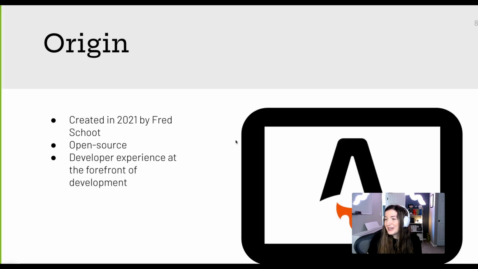So what is Astro? It was created in 2021 by Fred Schott. It is an open source web framework created with developer experience at the forefront. As a caveat, I don't consider myself a super highly technical engineer. I'm also never usually the one to jump in and try the new thing just because it's new and fun. So this is a new experiment for me in trying something fairly recently created, four years ago at this point. I saw that it was talked about quite a bit.